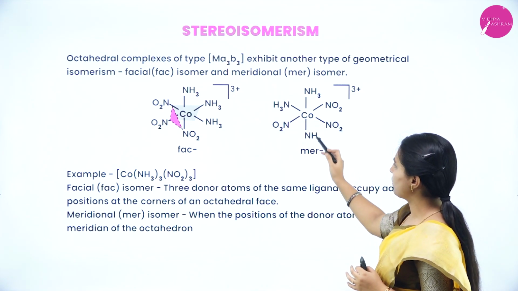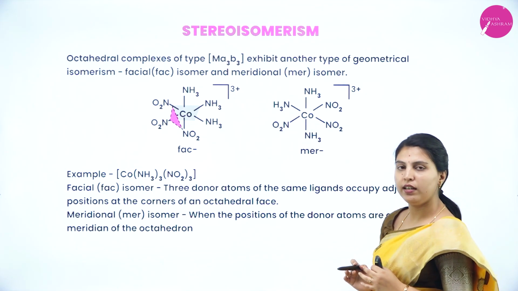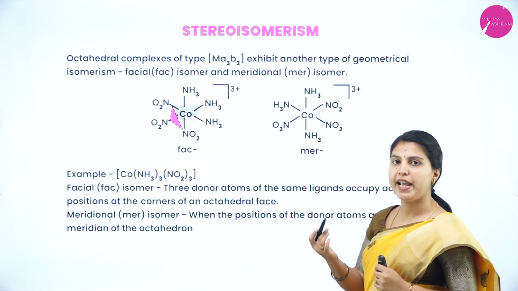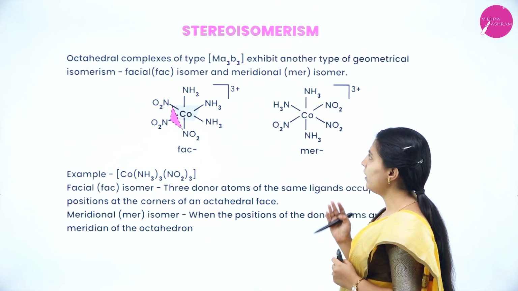In the meridional isomer, they are on opposite sides. This is another type of geometrical isomerism exhibited by octahedral complexes.